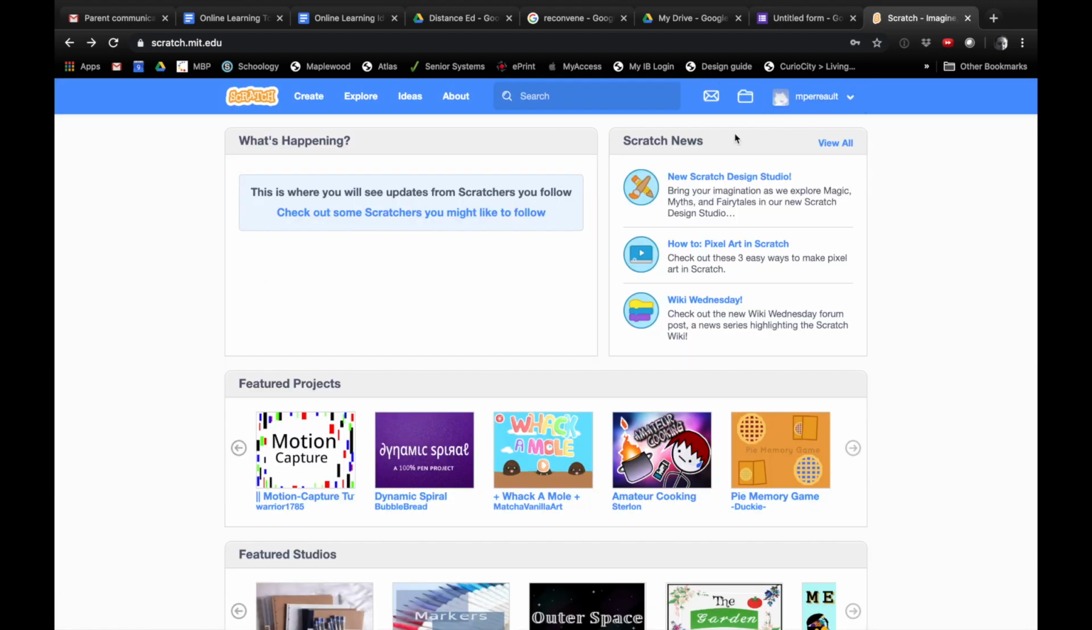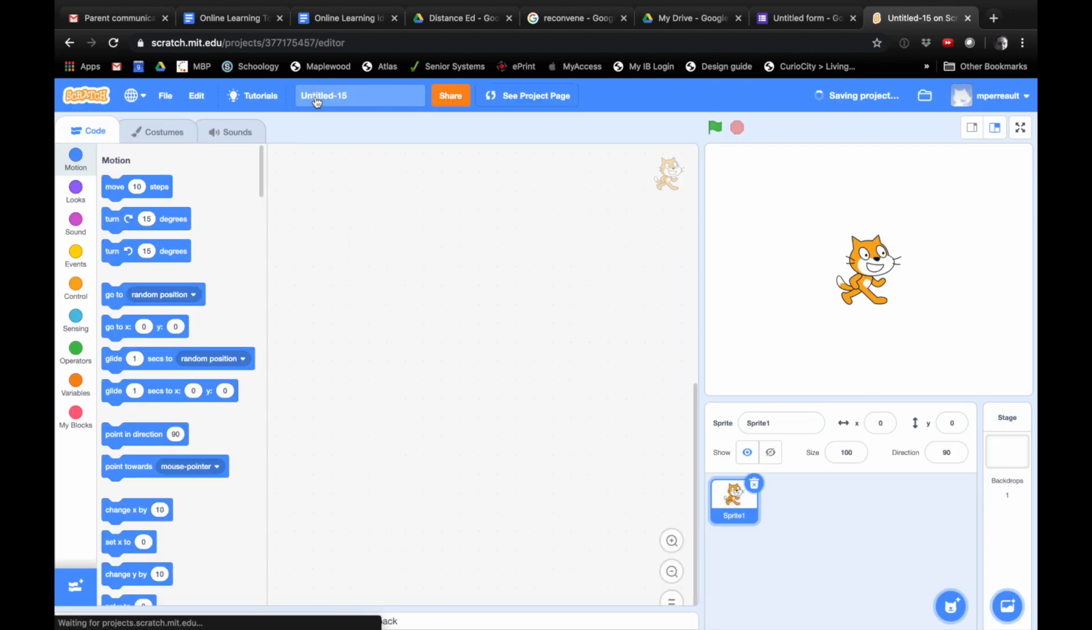Okay, so once we're signed in, you don't have to sign in. You can use Scratch without an account, which is great. Maybe it's your first time using Scratch. You don't need to set up an account. Just go ahead and do it. So we're going to create a new project. Can anyone see the create? Yes, it is right beside where it says Scratch, create. Okay, that lets you create a new project.